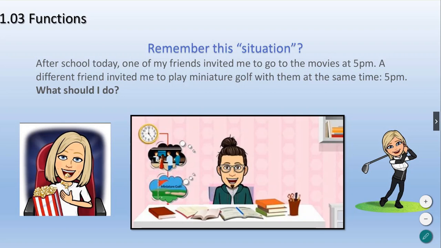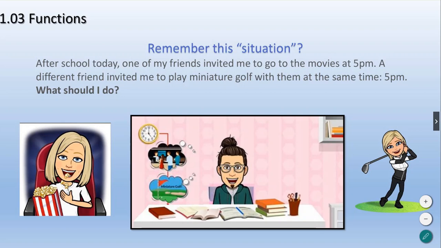A different friend invited me to play miniature golf with them at the same time, at 5 p.m. And that was Miss Adkison, who is pictured there on the other side with the golf club, another eighth grade math teacher. So the question is, what should I do? Both have invited me to go somewhere at 5 p.m. on the same day. I posed this in class and there were a bunch of different responses. So think about what your response would be for a moment. Maybe pause the video.